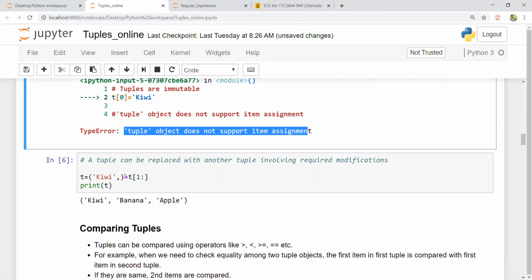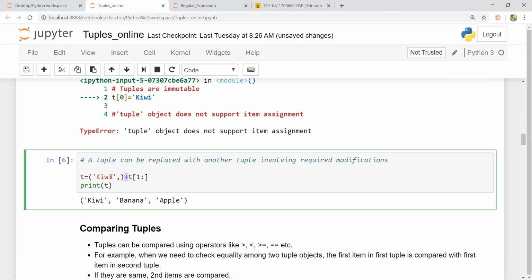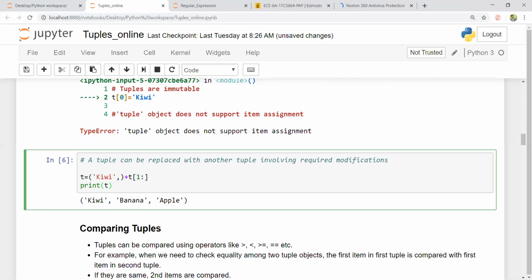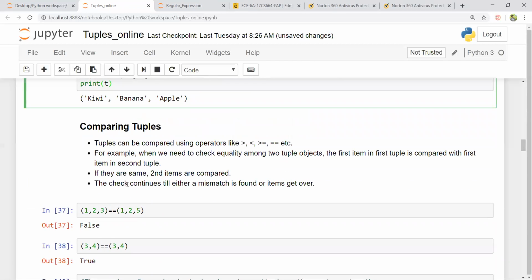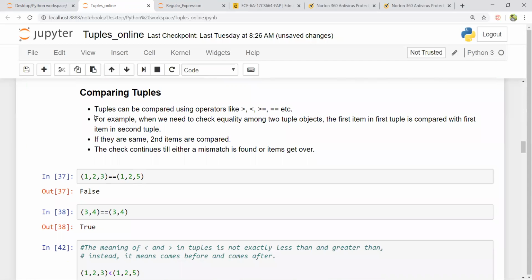A tuple can be replaced with another tuple involving the required modifications. I can concatenate a tuple with an existing tuple and obtain the required tuple, just like what you did with respect to strings. Since strings were immutable, you still obtained the desired string by slicing a string and concatenating it with another string. This is one important concept in tuples.